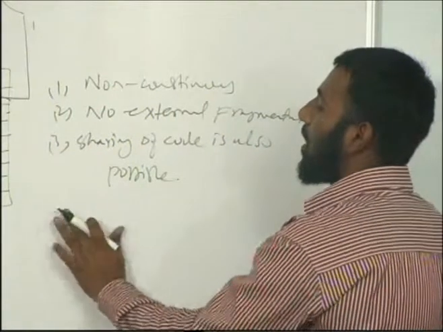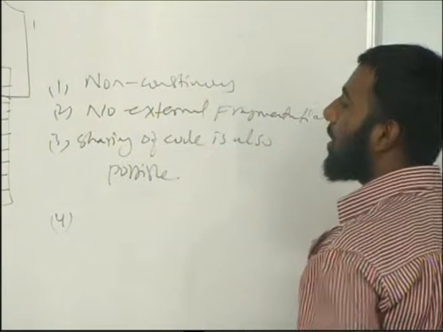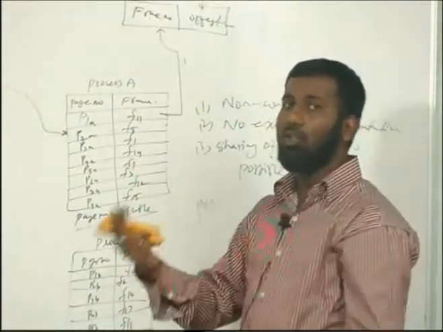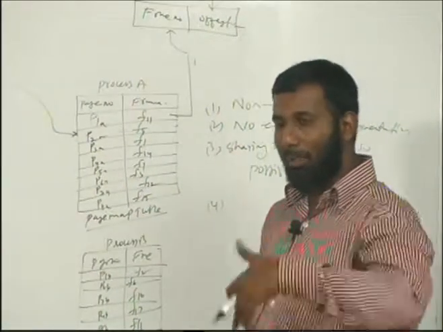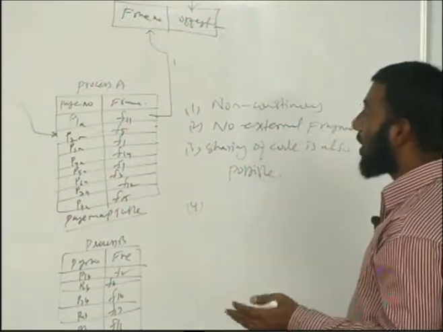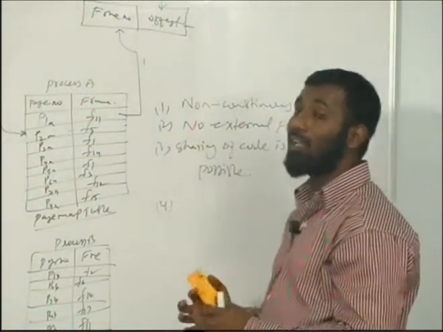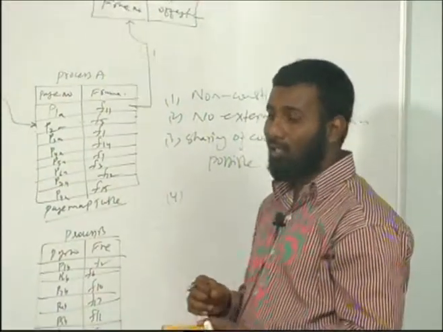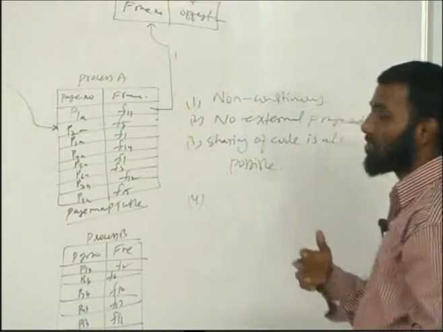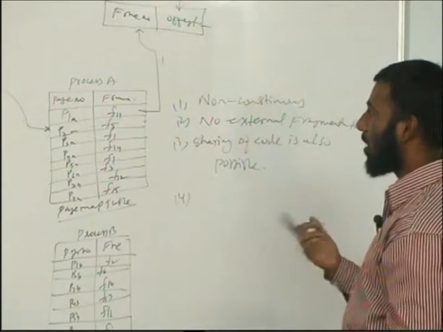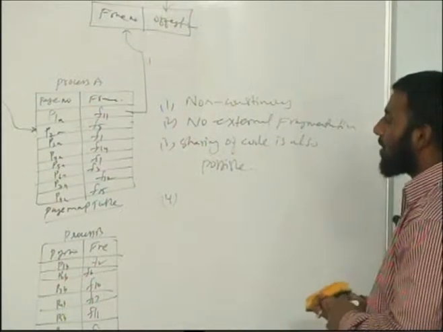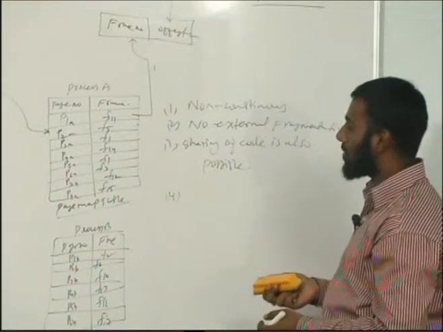Moreover, converting a logical address into a physical address is something the CPU's memory management unit will do on your behalf, so we need not bother about that. Now, assume the situation where you don't have an MMU. Then you have to do a lot of things: all the address bindings, where these instructions will be loaded into memory. The burden will be more on the OS and loader. That's the importance of the memory management unit here.